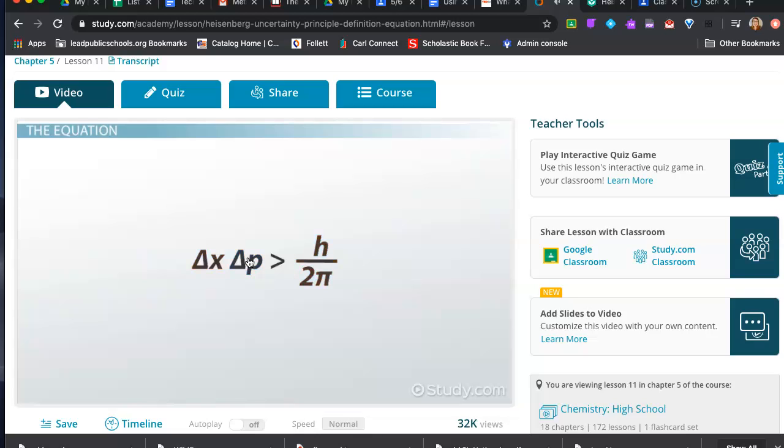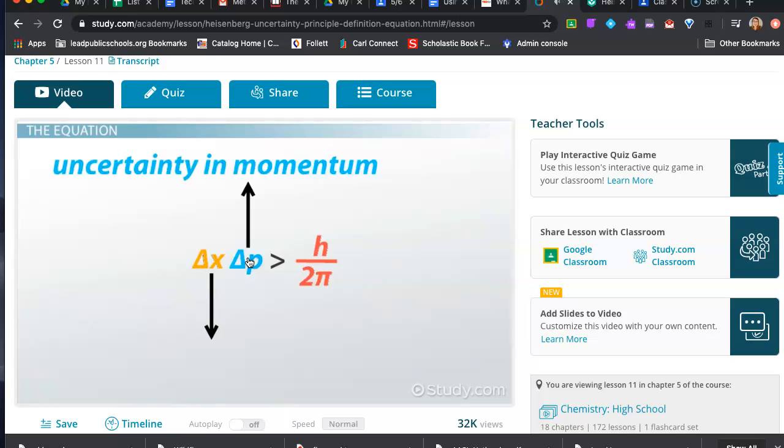If we increase the certainty of the position of a particle, the delta x goes down. As the delta x decreases, it begins to approach h over 2 times pi. The delta p will have to go up. This means that the uncertainty of momentum will increase and the uncertainty of position decreases. This is the root of Heisenberg's uncertainty principle.